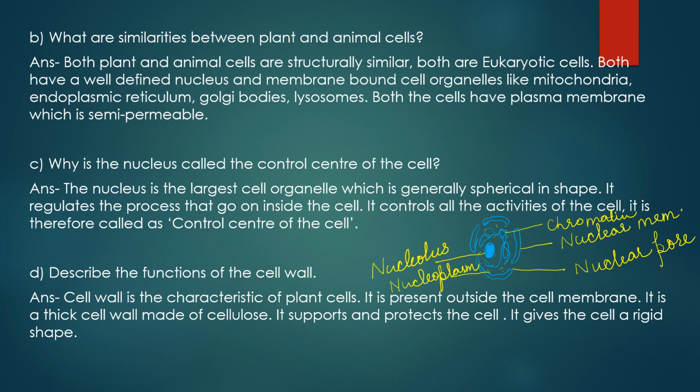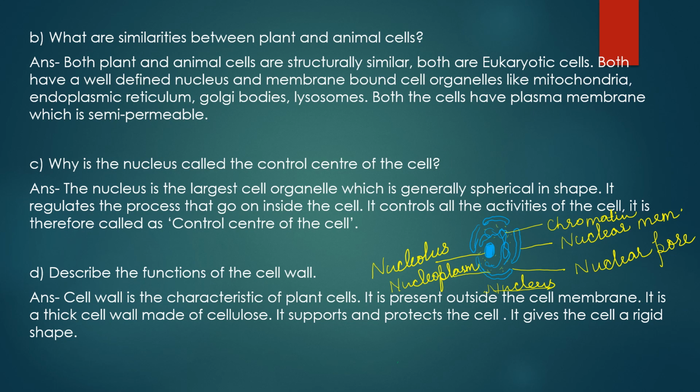But as I have always told my students, if it is a question of 2 marks, 3 marks or 5 marks, it will be good, if you have time, to try to explain your answers with diagrams, and this is utmost important in the case of biology. So it will be good if you can draw a small diagram of the nucleus, and never forget to label the diagram, and never forget to name the diagram, that is, structure of nucleus. Since I have very little space, I'm just writing nucleus. So what will you write?